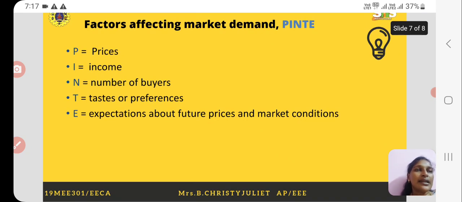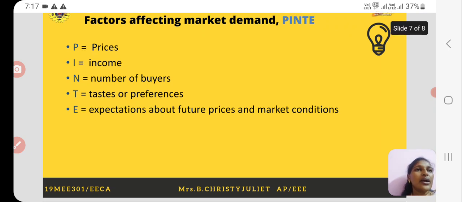Or else I can say in another way, if I purchase a particular product at a lower price, then I can save more. For example, if 1 kg of rice costs rupees 100, and I have to pay rupees 80 for a kilogram of rice in a discount offer, then I would have 20 rupees as my saving. So there is a saving in my income as well. In that case also, I create a demand for a particular product.